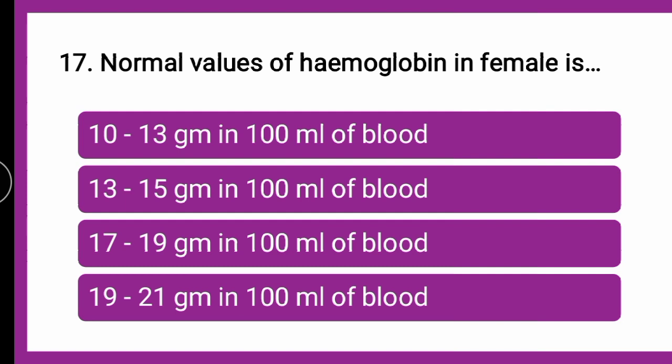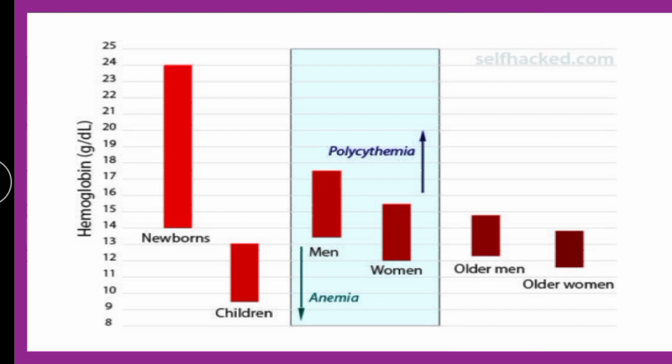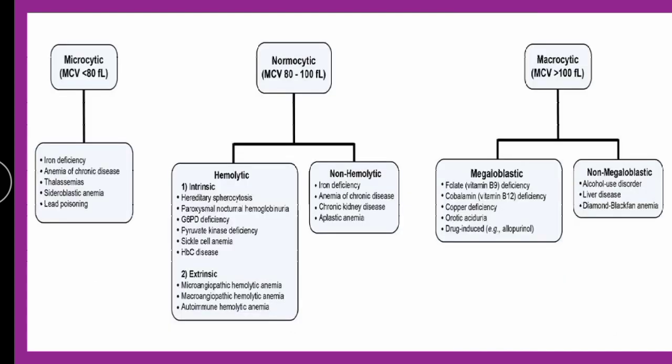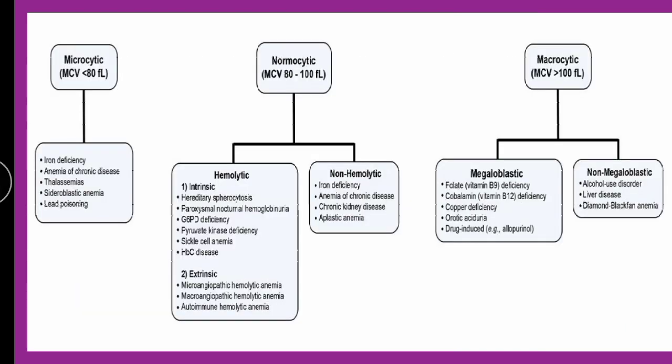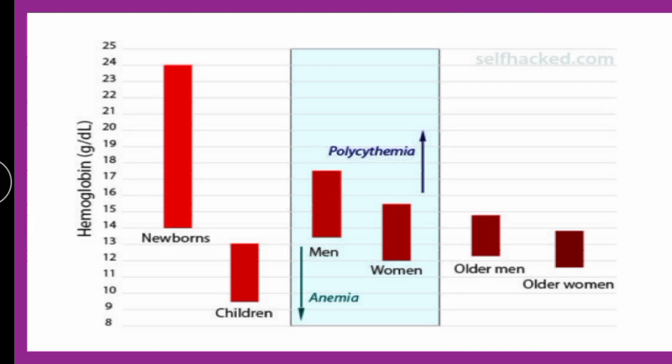Now in the earlier question only, you might have come to know about the approximate reading. So here in case of women, if you will see, this is 13 plus minus 2 and here it is 15 plus minus 2. Okay. So the correct answer, if you will see, it is 13 to 15 gram in 100 ml of blood. So if you will see here, these are the different ranges in case of newborns, children, men, women, etc.